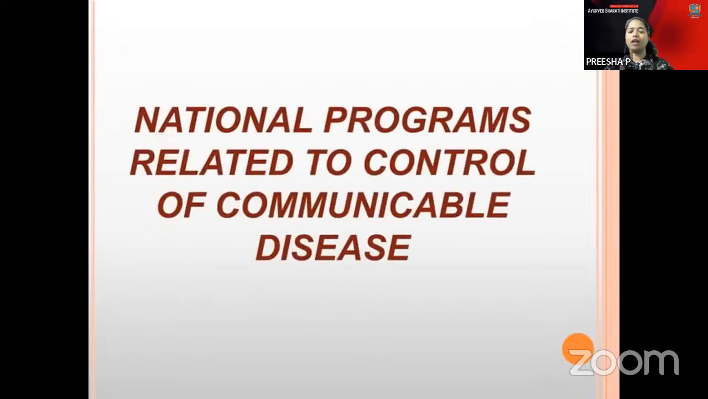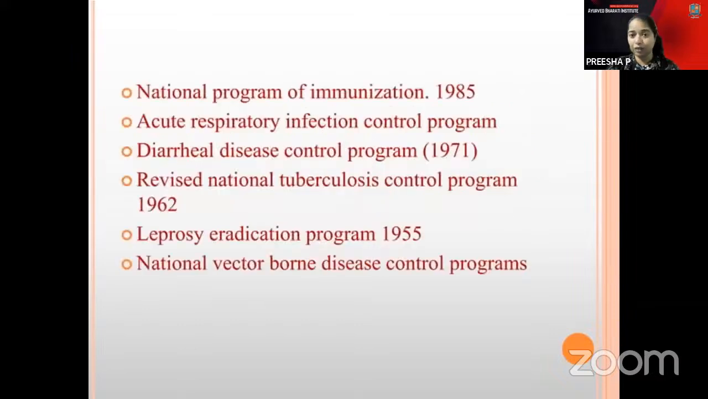And there are national programs related to communicable diseases also. Here we have the National Program of Immunization in 1985, and the Acute Respiratory Infection Control Program. There is the Diarrheal Disease Control Program in 1971, and the revised National Tuberculosis Control Program in 1962. Also the Leprosy Eradication Program of 1955 and the National Vector-Borne Disease Control Program. The important one here is the National Tuberculosis Control Program, NTCP.